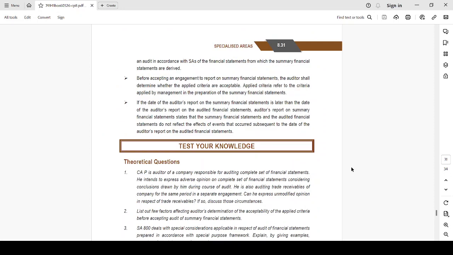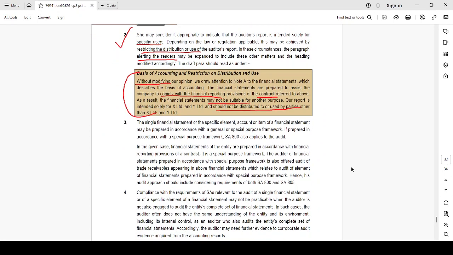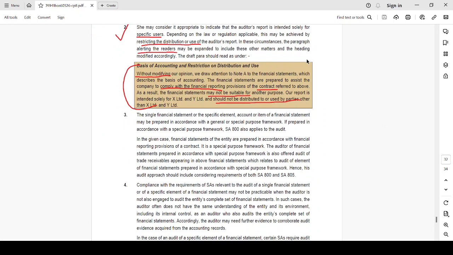So let's see that. See here. Basis of accounting and restriction on distribution and use. The paragraph will be as under. Without modifying our opinion, we draw attention to note A to the financial statements, which describes the basis of accounting. The financial statements are prepared to assist the company to comply with the financial reporting provisions of the contract referred to above. As a result, the financial statements may not be suitable for another purpose. Our report is intended solely for X Limited and Y Limited and should not be distributed to or used by parties other than X Limited and Y Limited.